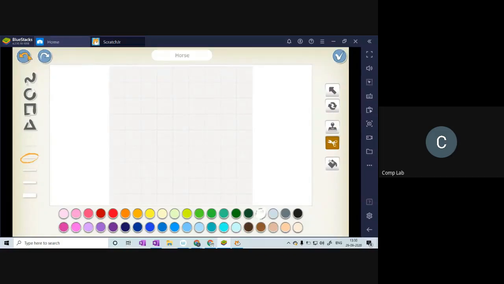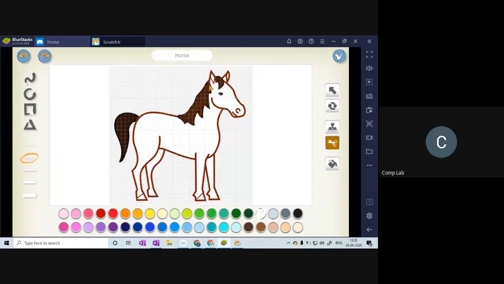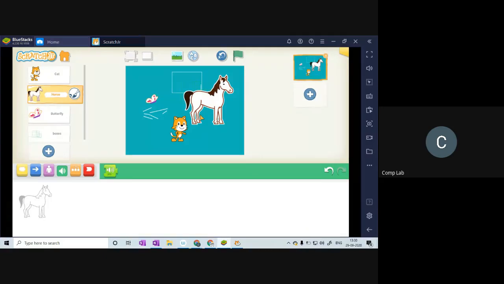No, I don't think it's possible though. I don't think we can make it smaller or bigger in Scratch Junior.